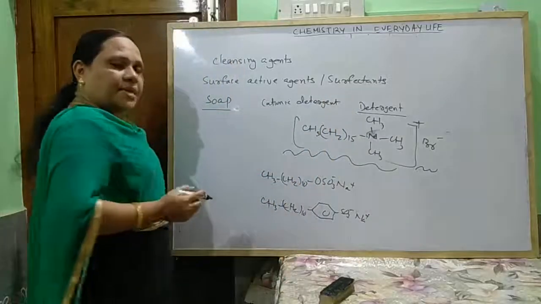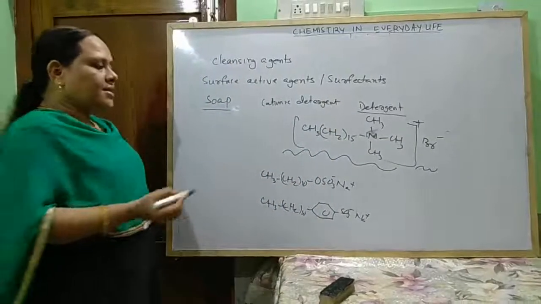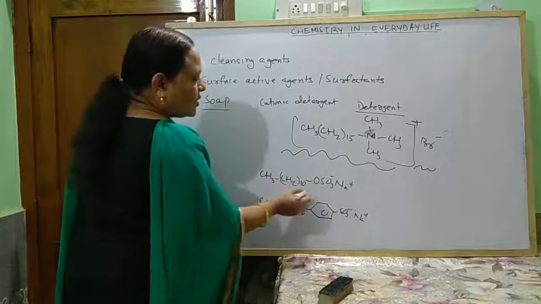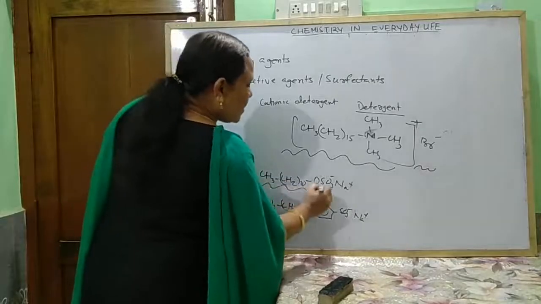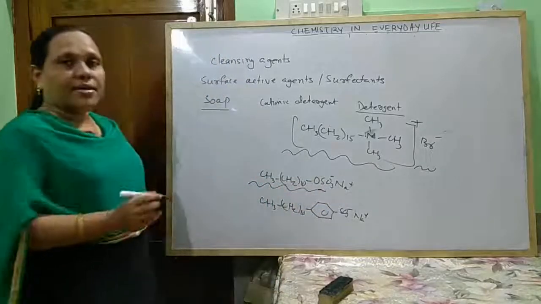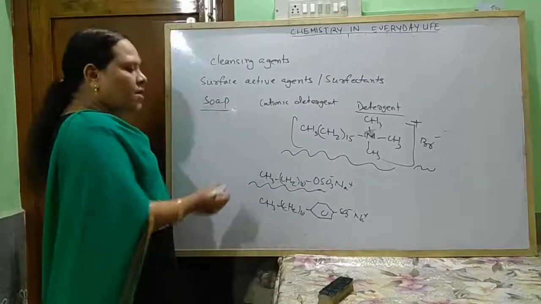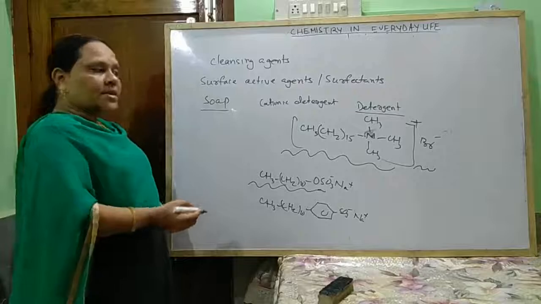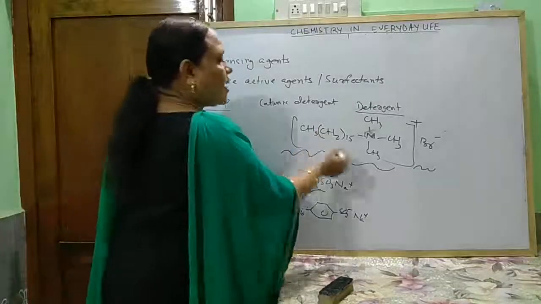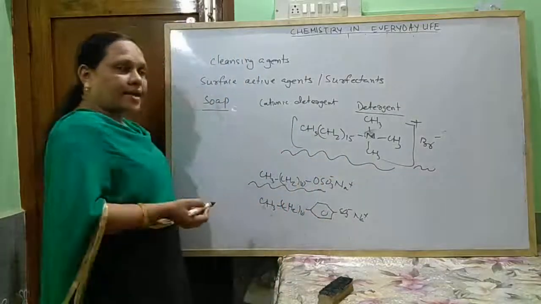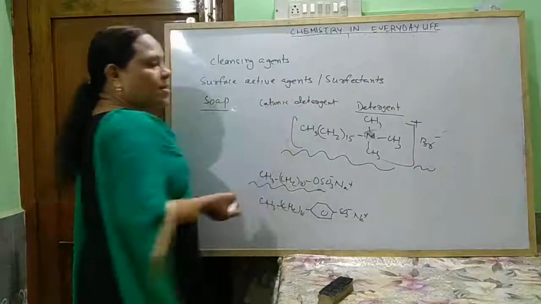Similarly, anionic detergent. If the long chain part or the hydrophobic part is an anion, this is known as anionic detergent. If the long chain part or hydrophobic part is a cation, this is known as cationic detergent.